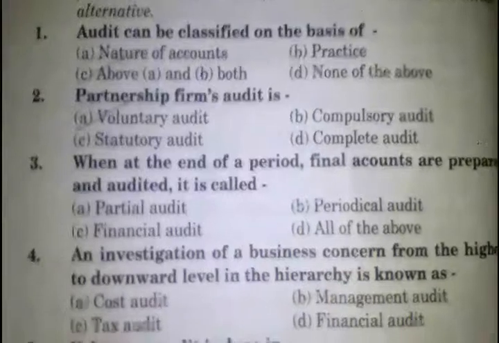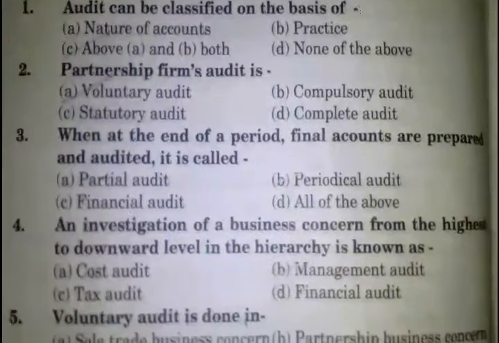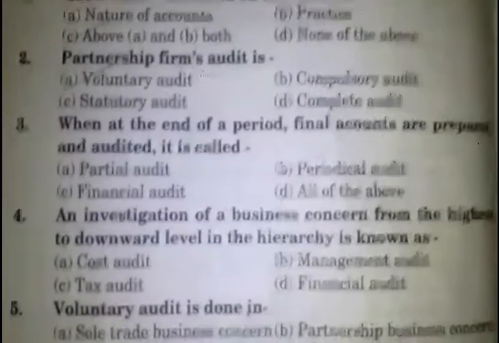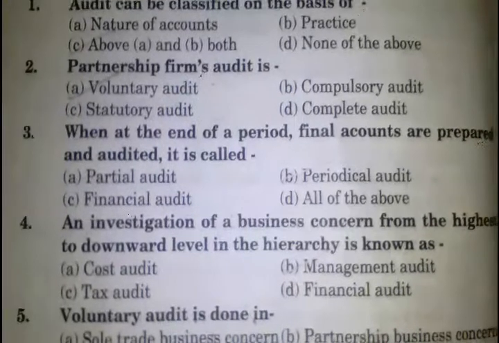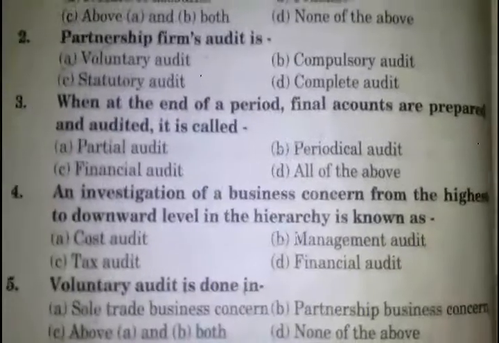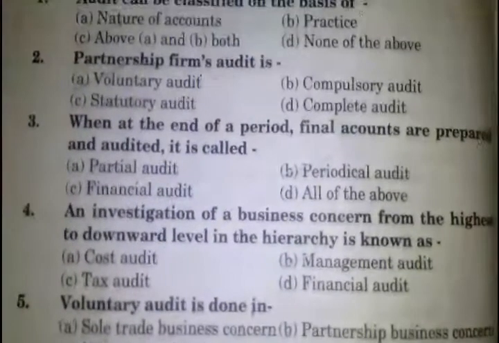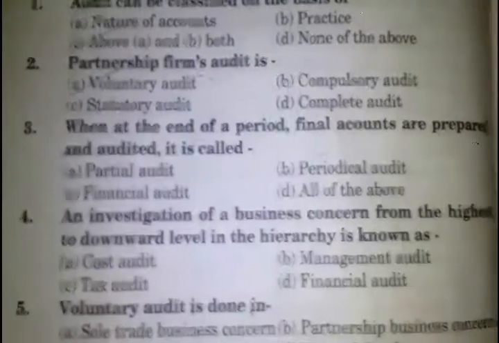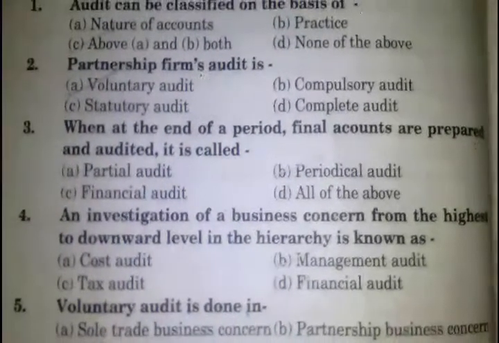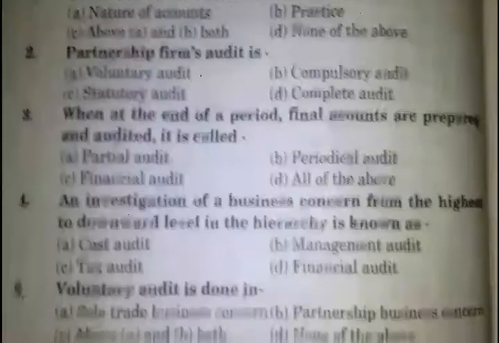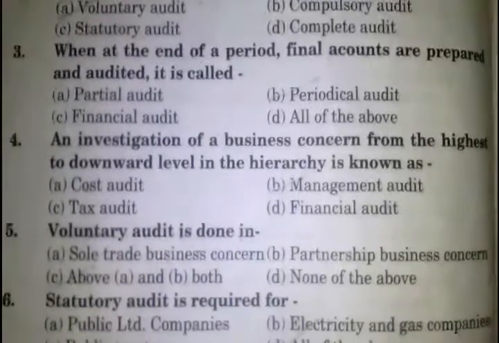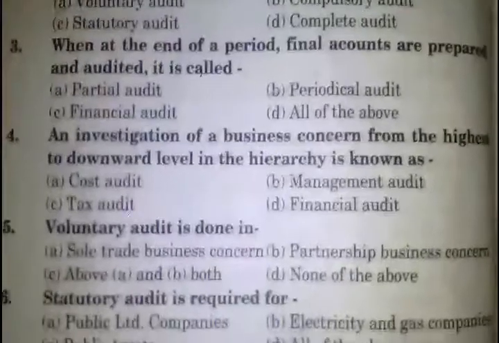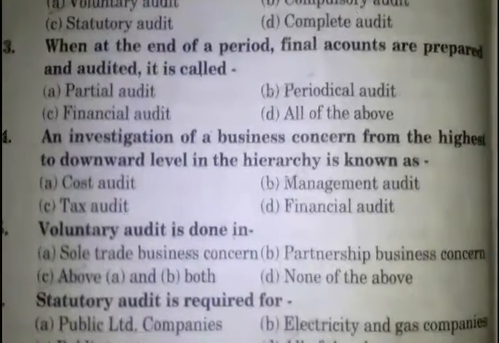Partnership firm audit is voluntary audit. Answer number A, when at the end of a period final accounts are prepared and audited, it is called periodical audit. Answer number B, an investigation of a business concern from the higher to downward level in the hierarchy is known as management accounting. Voluntary audit is done in. Answer number C, a sole trader business concern, partnership business concern, both.